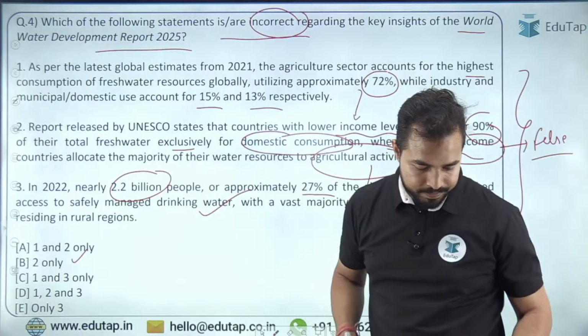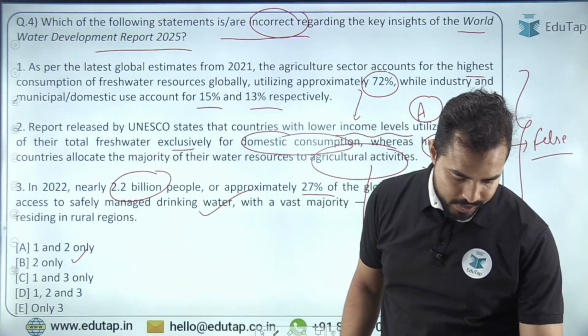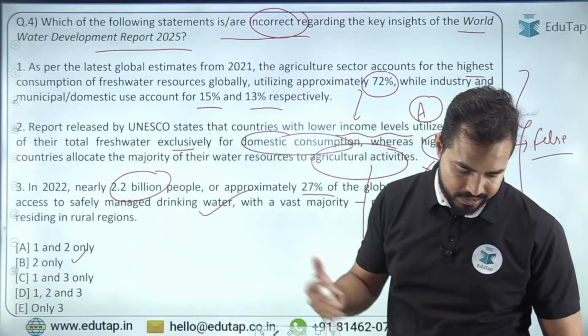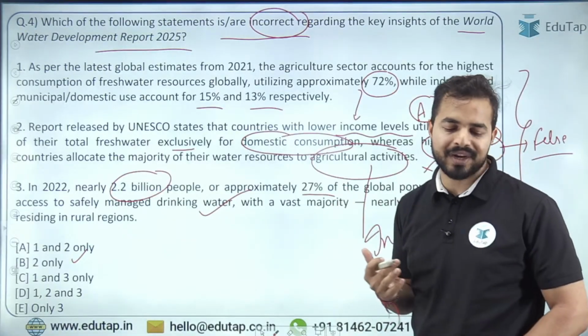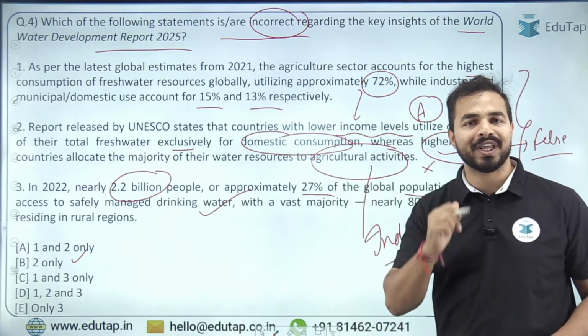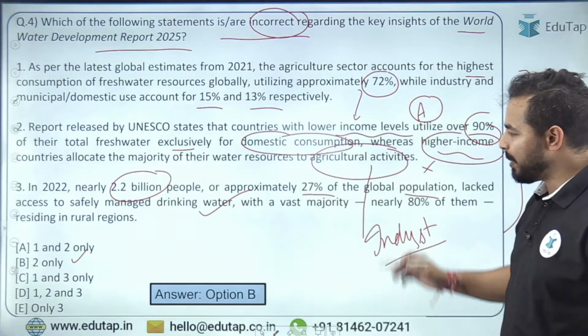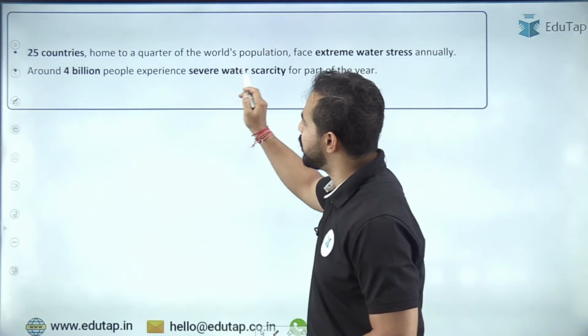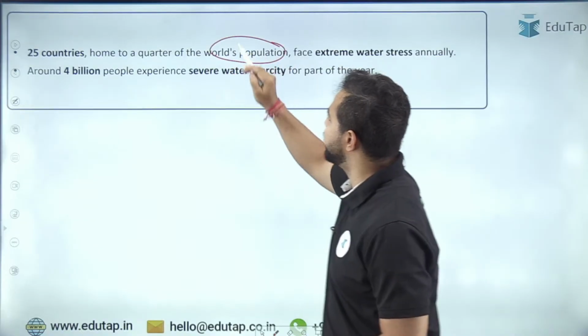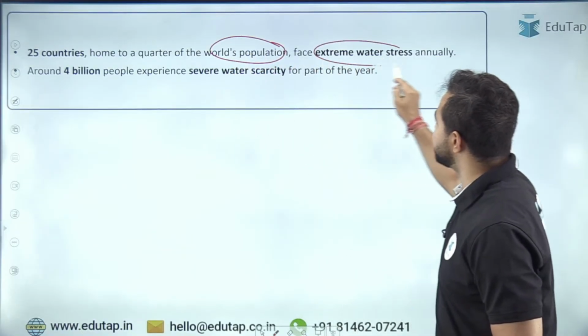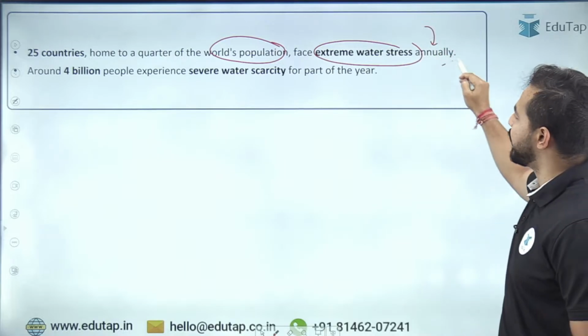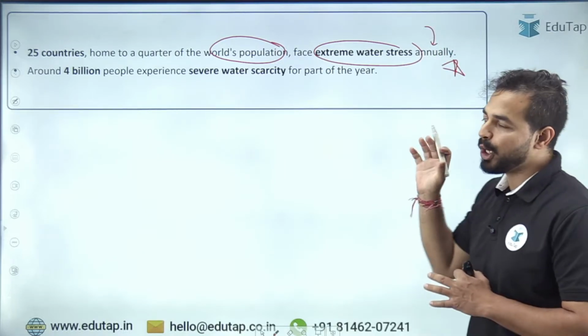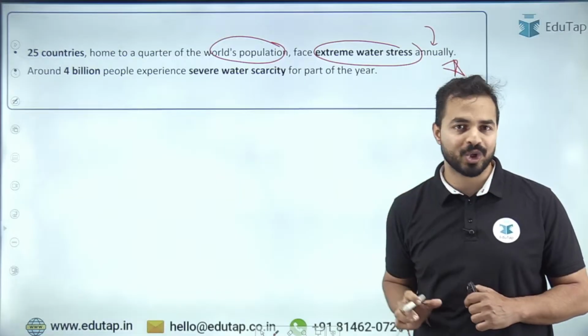And here I can see that yes, Swapnil, Suprava, Harshal, Manish, Nitya, Shanika, all the people have given me the right answer. That is option B. Absolutely right. This is the right answer. Now, my dear friends, you can see here that 25 countries which are home to 25% of the world's population face extreme water stress annually. तो ये एक important finding है इस report की, जिसको question में include नहीं किया गया, but yes, it is really important to be covered.